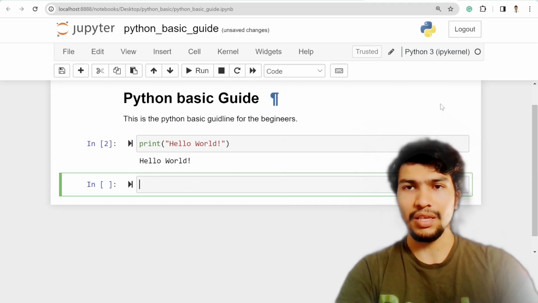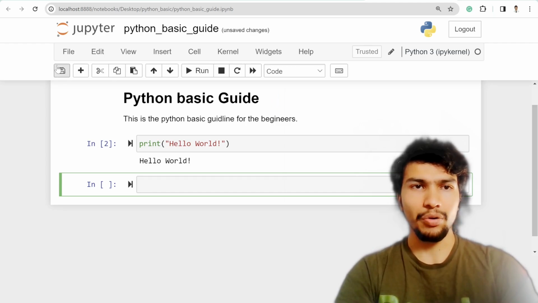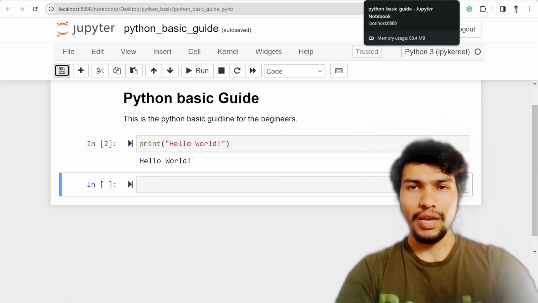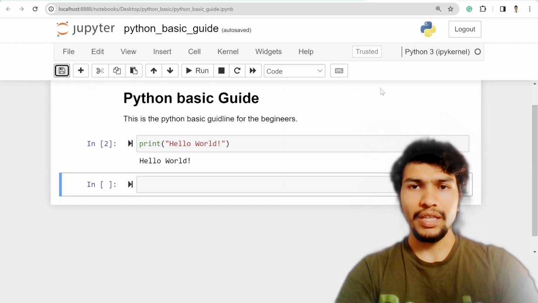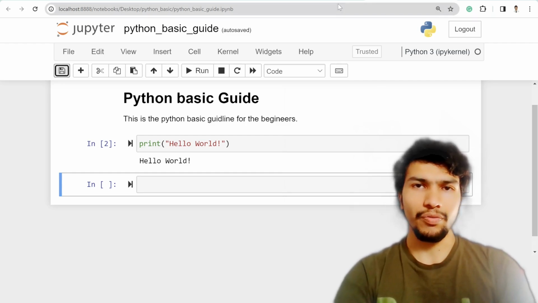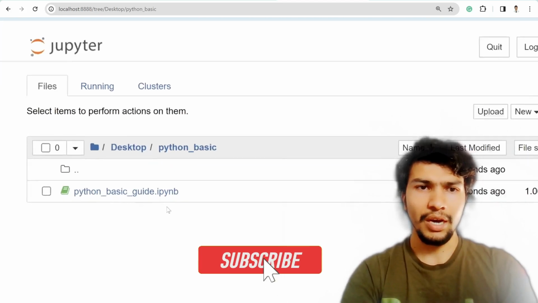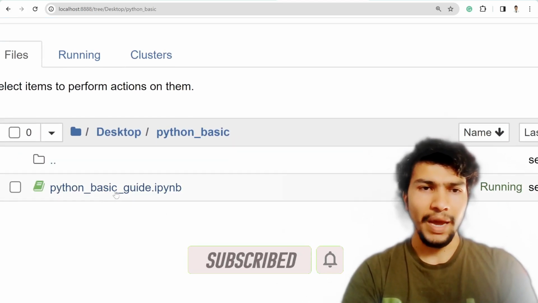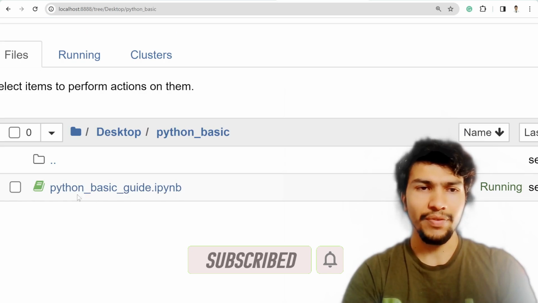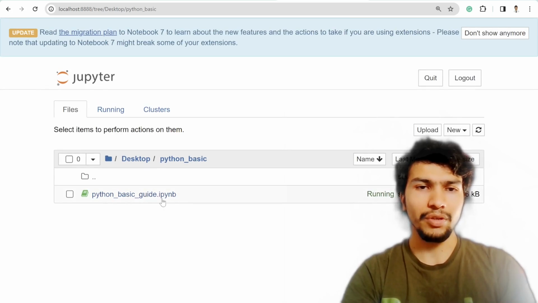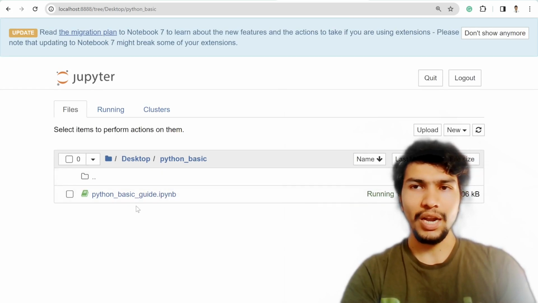So yeah, that's the basic thing about this file. And of course, don't forget to save if you try to quit right now. Otherwise it will save at certain intervals as well, so you don't need to save the file. And here if I show you my folder, now you can see the python basic guide .ipynb file, which is the notebook file format, which is easier to read. But in general, a Python file will have a .py extension. Both are similar.